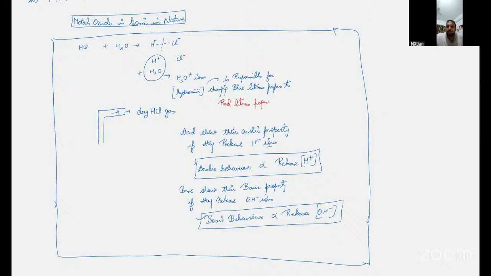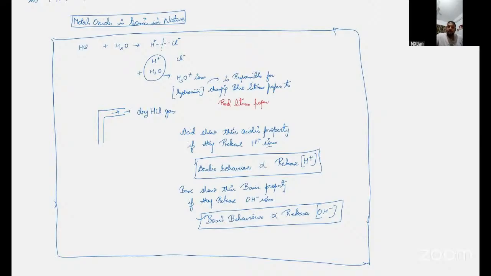Now write the second question in your copy. Why does dry HCl gas not change the color of dry blue litmus paper, but change the color of wet or moist blue litmus paper? Write down this question, Amar.